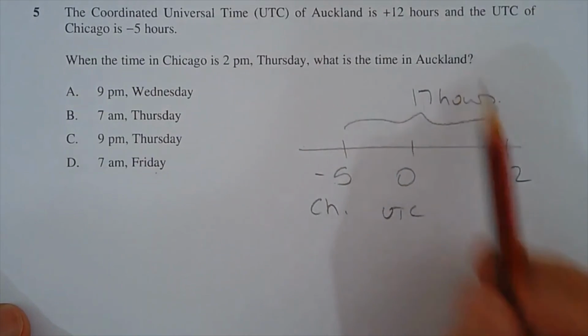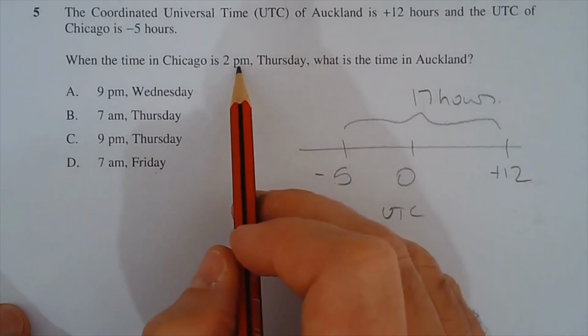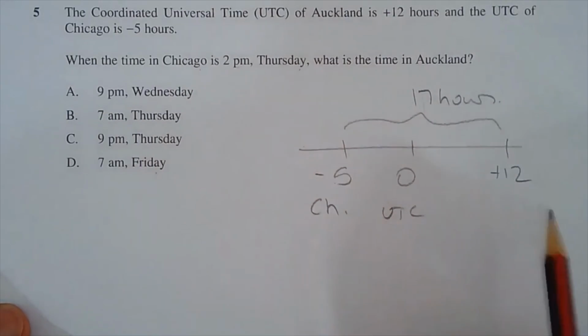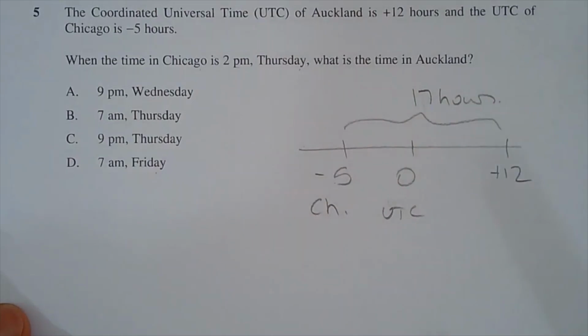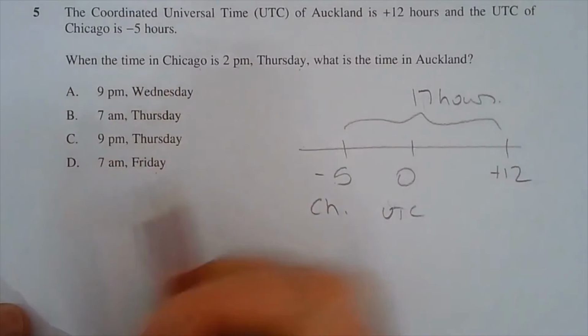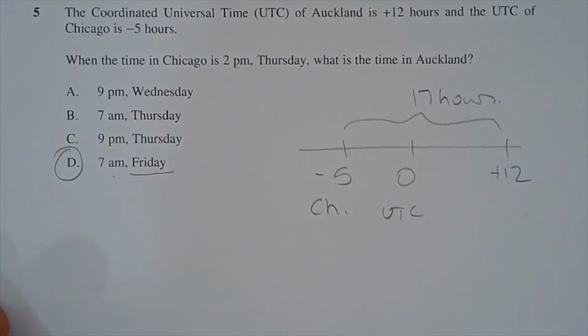That means that Auckland is 17 hours in front of Chicago. So if it's 2 p.m. on Thursday in Chicago, adding another 17 hours will give you the time in Auckland, which will actually be on Friday. In actual fact, the only option that has a Friday in it is option D. So it's going to be 7 a.m. on Friday.